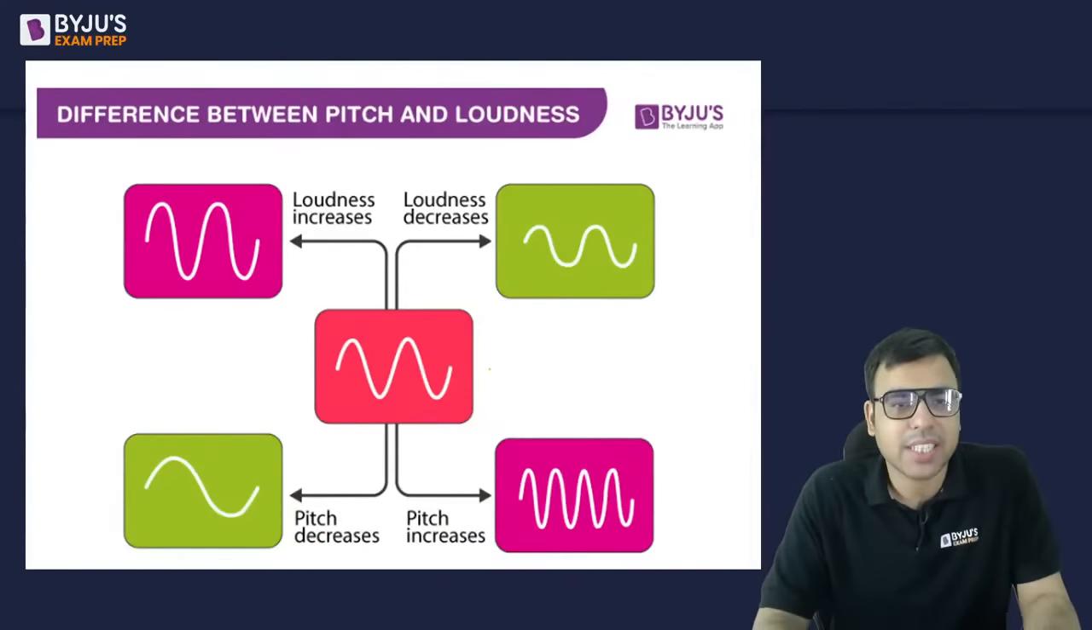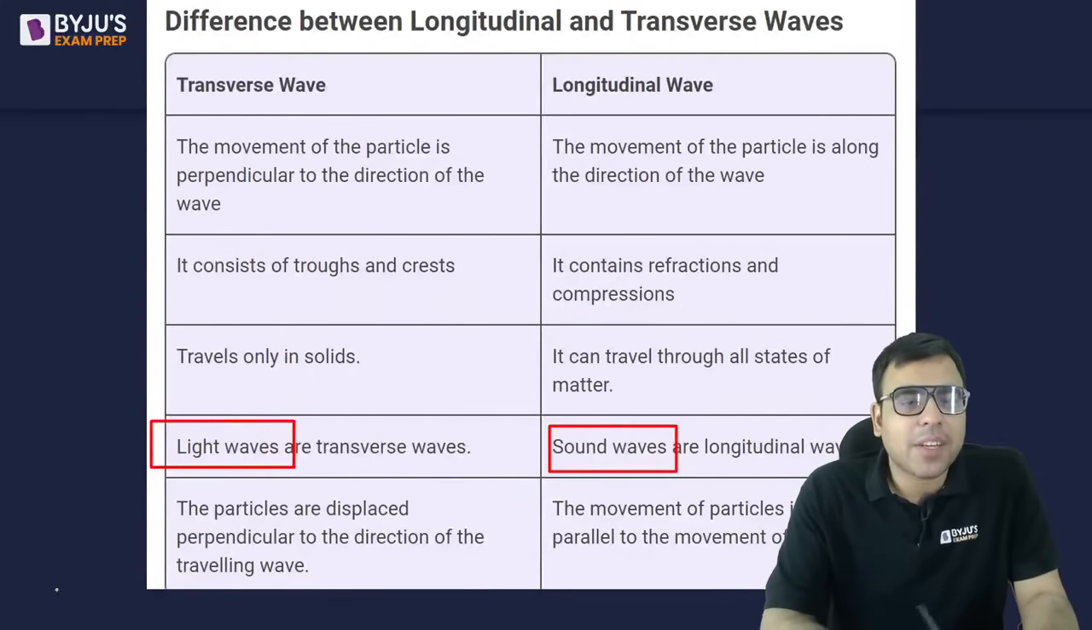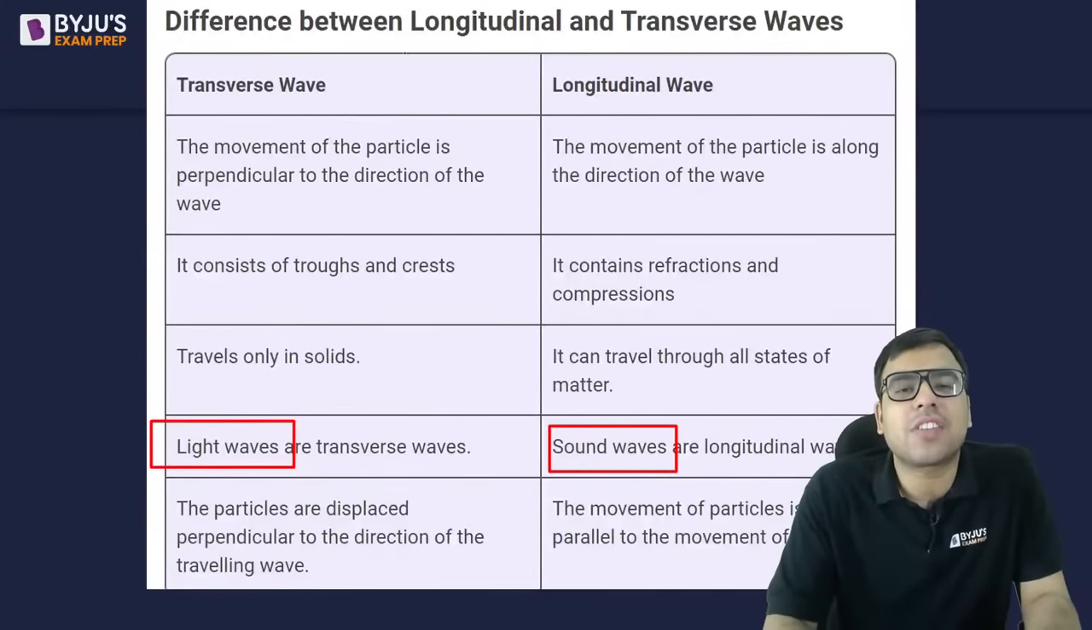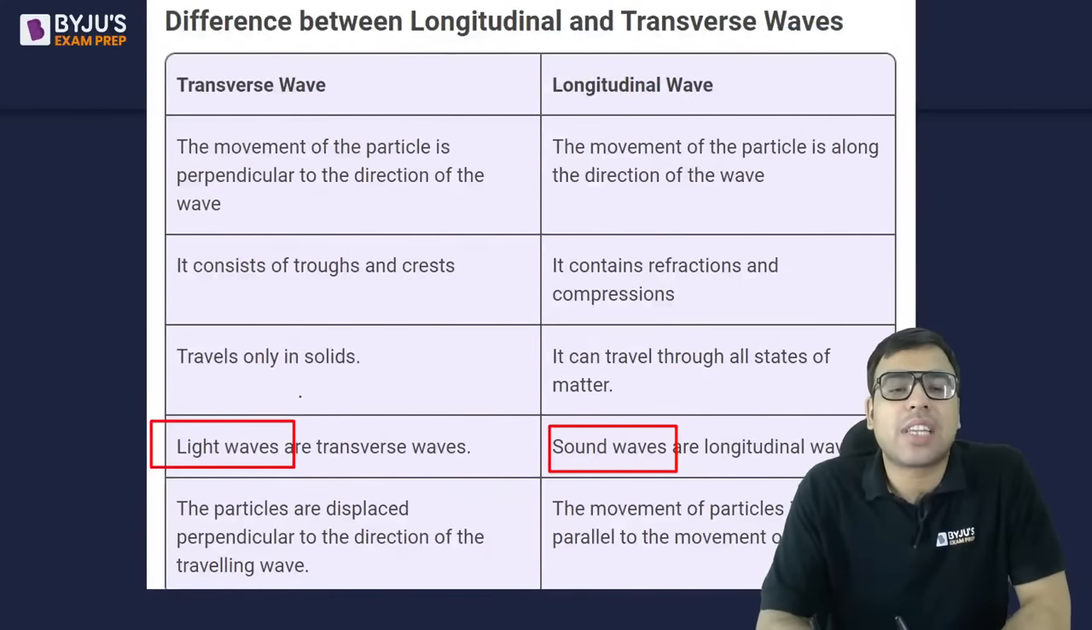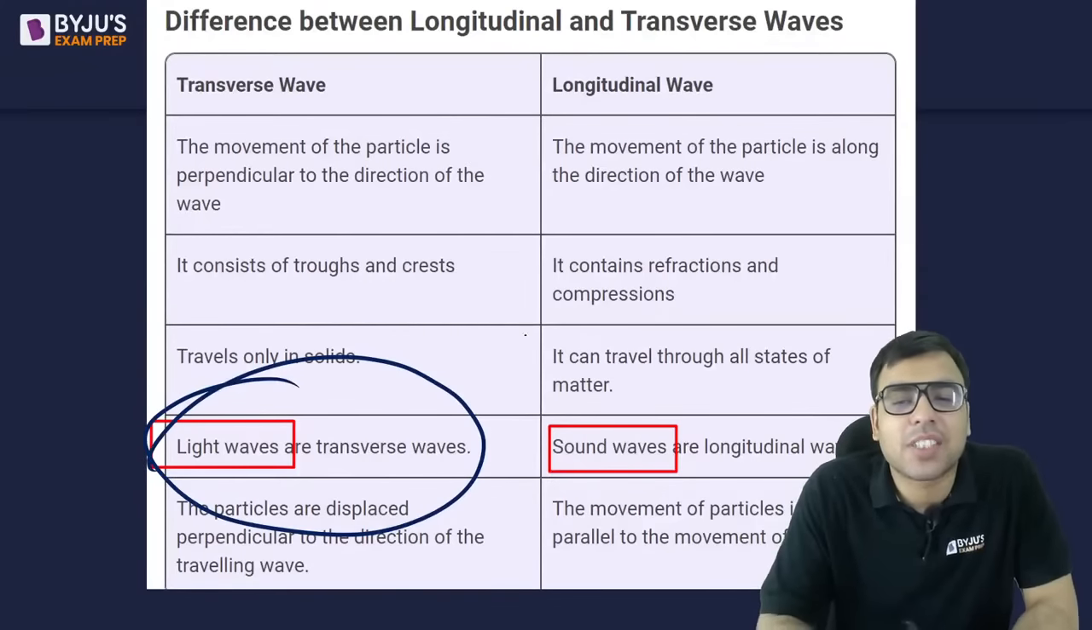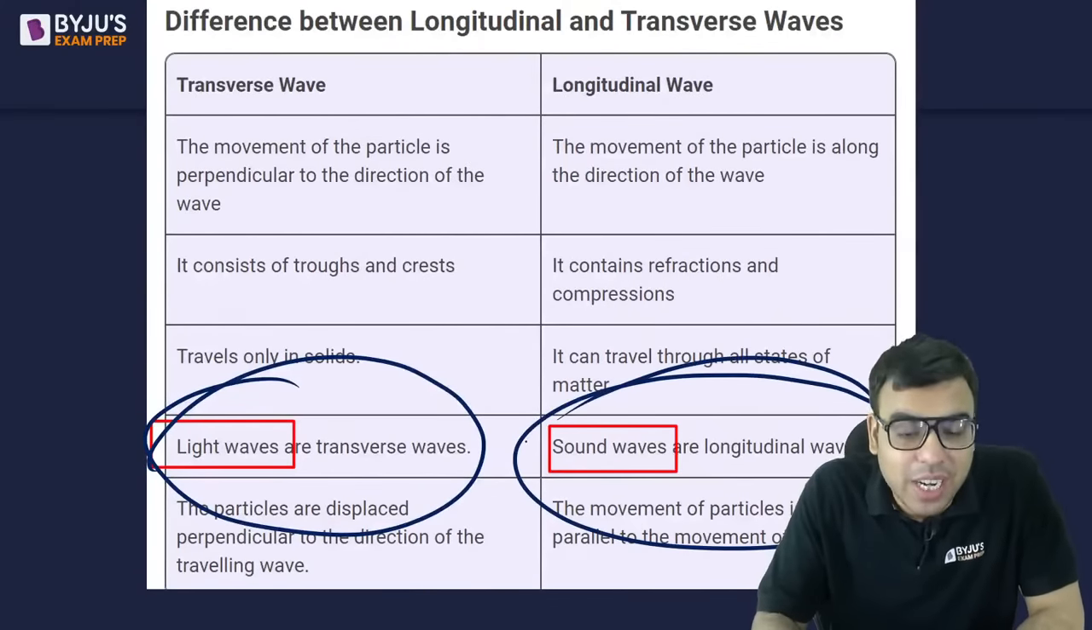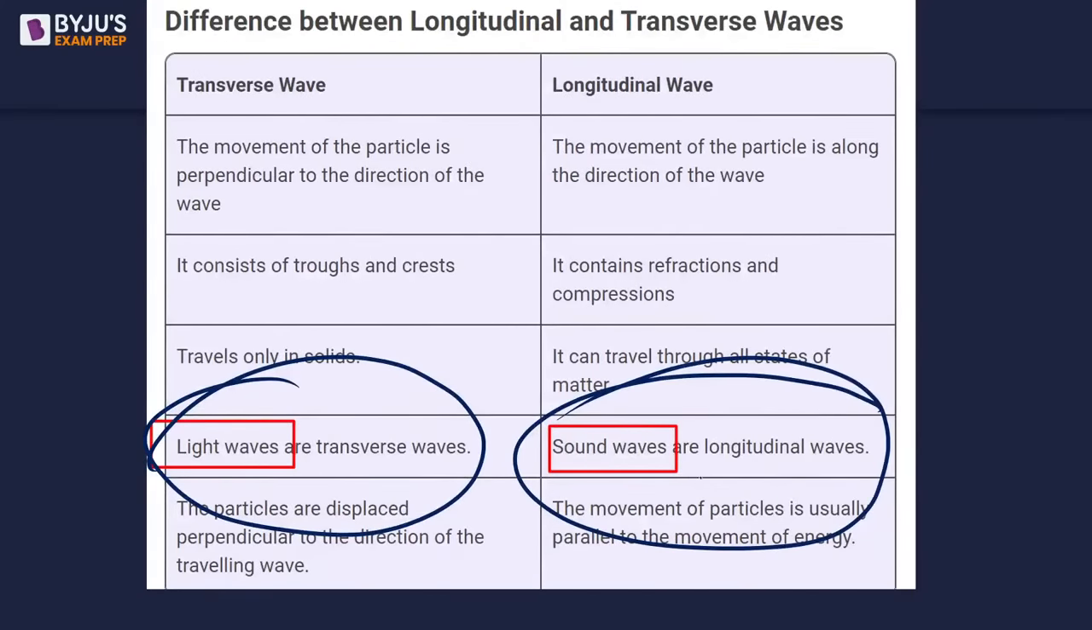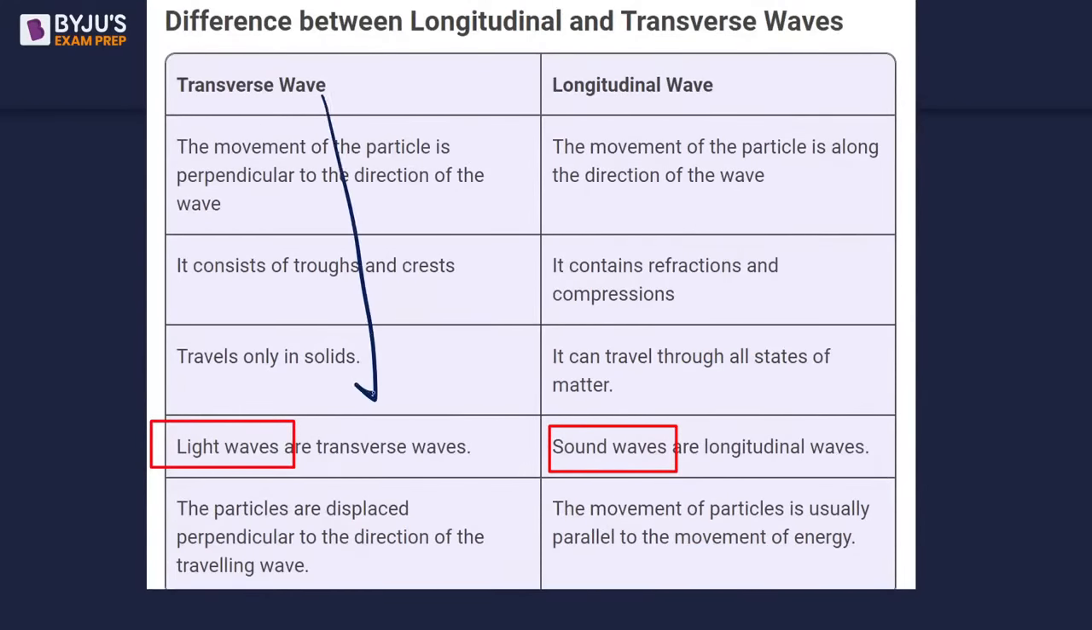Okay, one more thing you should know: longitudinal and transverse waves are often asked in exams. Light is considered as transverse waves and sound is considered as longitudinal waves. I have seen this asked in exams many times, that which of the following is transverse. So light is transverse and sound waves are longitudinal. In longitudinal waves, the particles move in the same direction as the wave: the particle movement and the direction of the wave are the same.